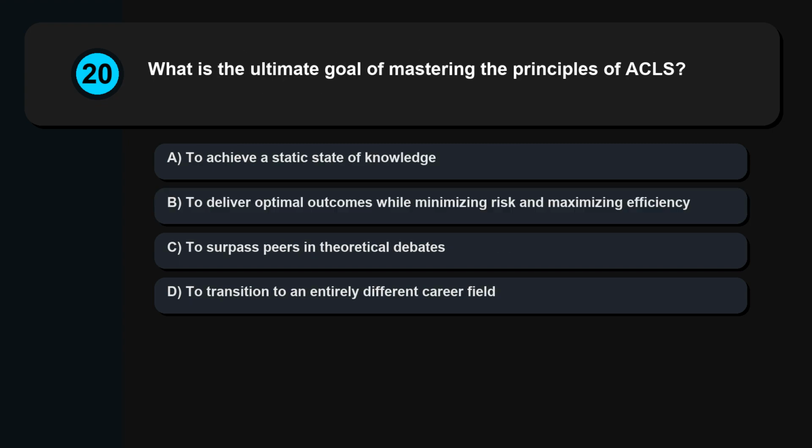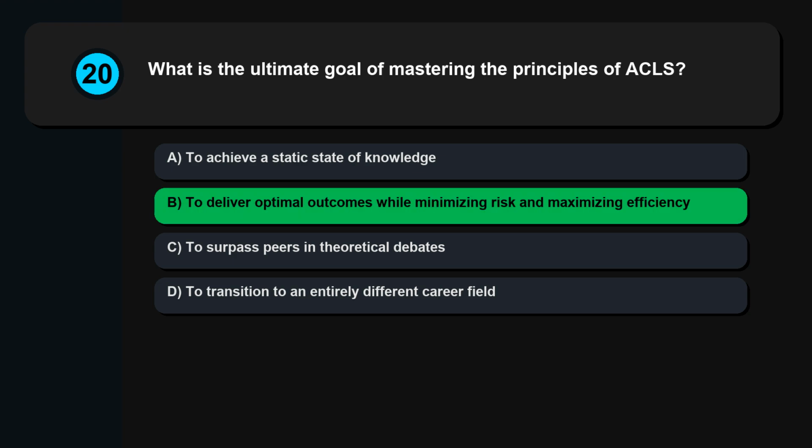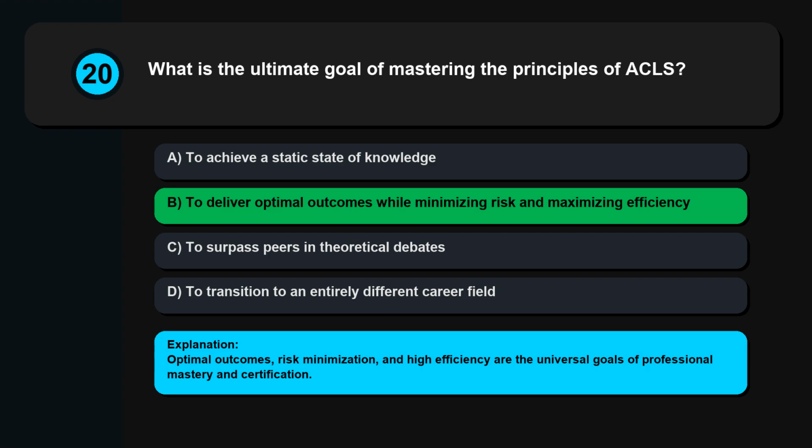Question 20. What is the ultimate goal of mastering the principles of ACLS? To achieve a static state of knowledge. To deliver optimal outcomes while minimizing risk and maximizing efficiency. To surpass peers in theoretical debates. To transition to an entirely different career field. Optimal outcomes, risk minimization, and high efficiency are the universal goals of professional mastery and certification.